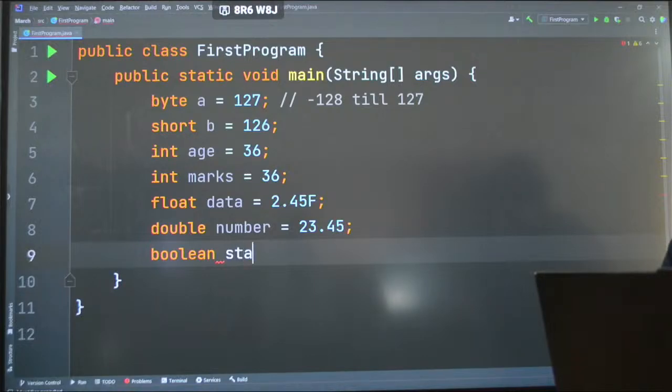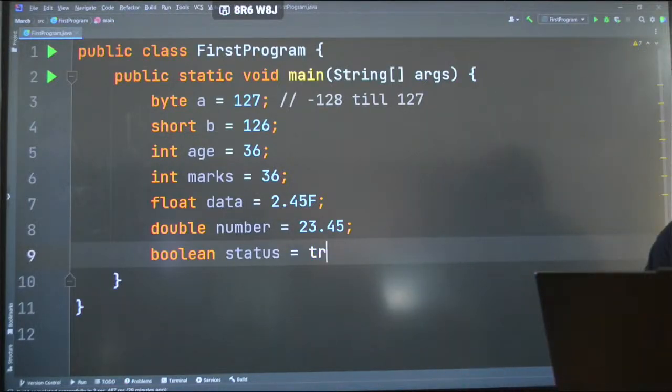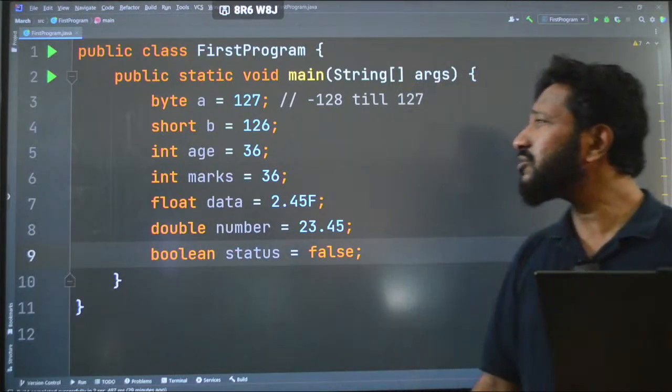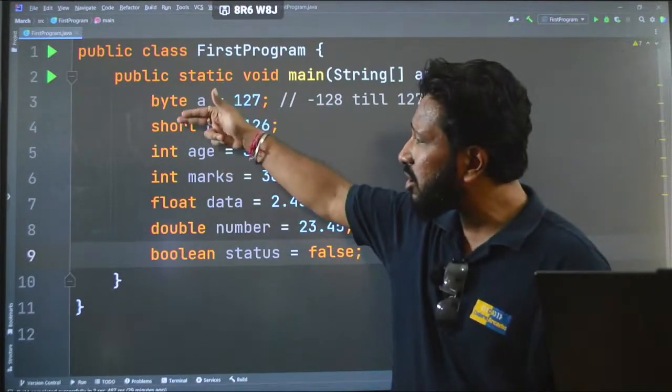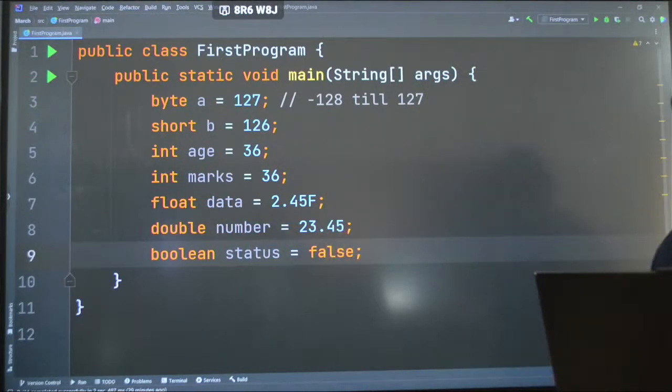Boolean, I will say status is equal to true or false, just like boolean values, it can be false as well. These are the two values that are given to the boolean data type. So here if you see, we have seen byte, short, int, float, double, boolean, and we have one more that we have left, that is our character.